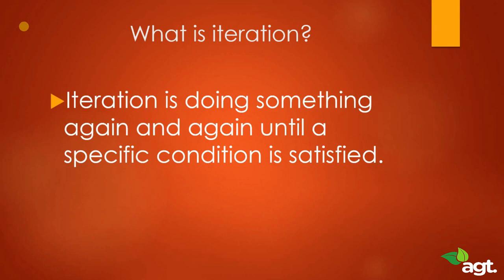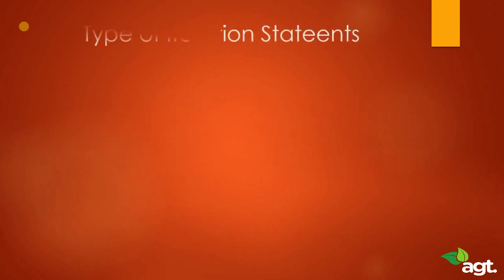Iteration is doing something again and again until a specific condition is satisfied. That is what iterations are. Now let's learn the different types of iterations in Python. The main two ones are the for loop and the while loop. Iteration statements are also known as looping statements. The two types of looping statements in Python are the for loop and the while loop.